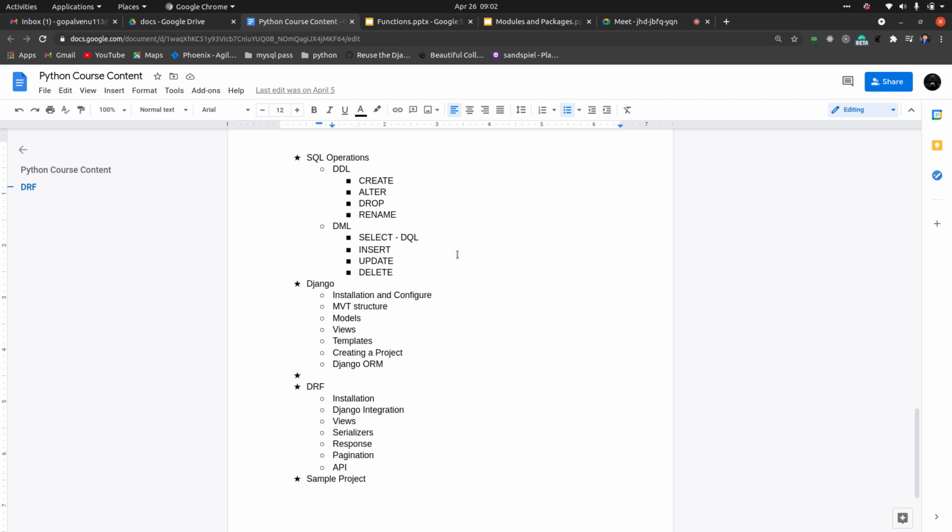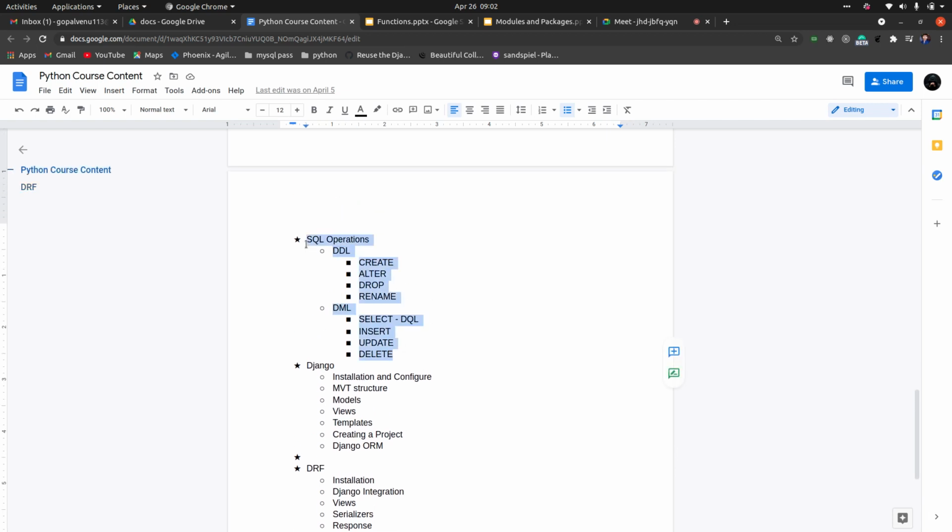Before that, we'll be discussing a little bit about SQL, how to create the database, how to create tables, and how a basic database works in the backend. Because in Django you can't see what's happening in the database, so we'll be using simple SQL statements as well. We'll discuss a little bit about databases so that you also know what's actually happening in the backend.